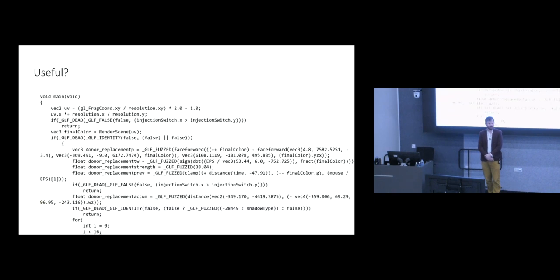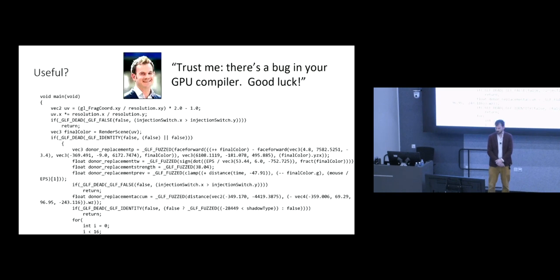So why did I tell you about this? Well, because the last thing I want to talk about before I briefly comment on the empirical study I mentioned is test case reduction. If I find a compiler bug using some randomly generated or randomly mutated program, how useful would this program be as a bug report? If I turn up and say to GPU compiler developers, trust me, there's a bug in your GPU compiler, good luck figuring out the root cause of it. Compiler developers are not going to be happy.